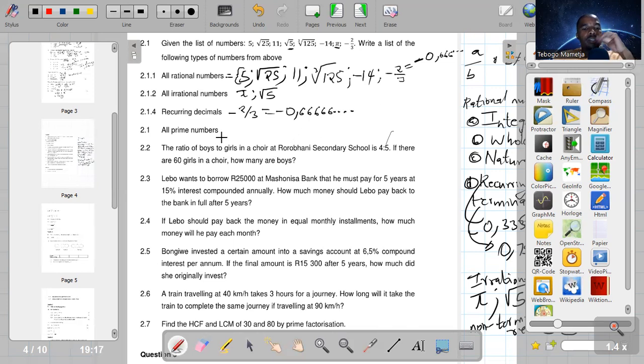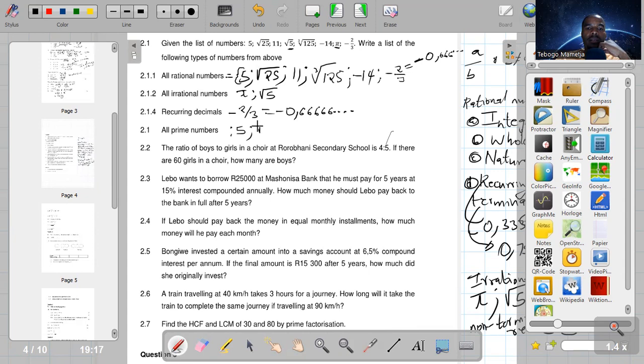So we now need to isolate all prime numbers from the list. So guys, remember the prime numbers. They said that a prime number is a whole number that has only two factors, which is 1 and itself. So there's the first one, which is 5. 5 can only be divided by 5 and 1.